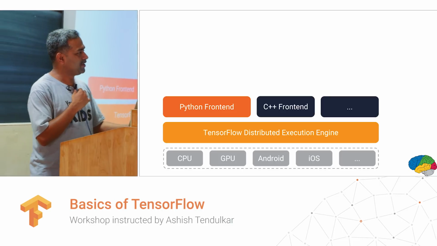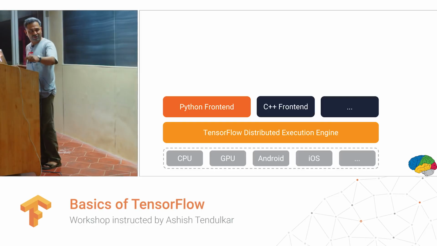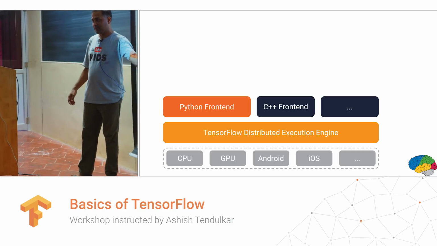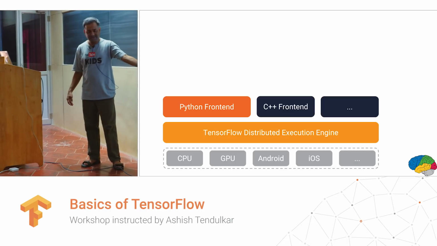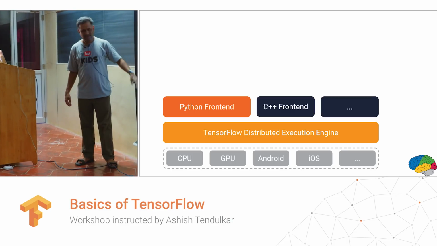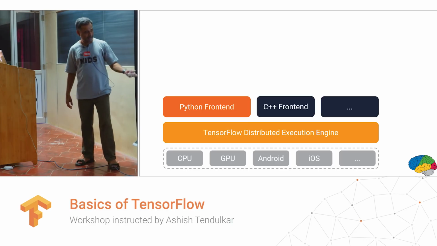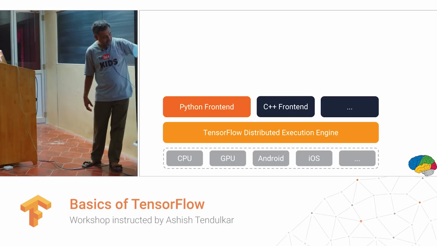Okay, so I'll repeat the question for the benefit of everyone. Your question is whether there are different APIs written for these different hardware platforms. You don't have to worry about it. That is handled internally by TensorFlow. I think it might have written some kind of layer that takes the high level code, and then there will be a layer to write instructions that can be executed on CPU.